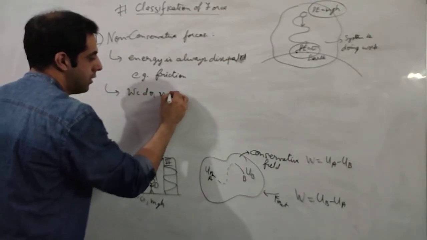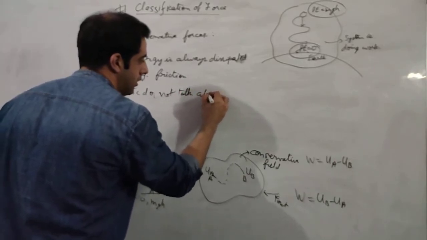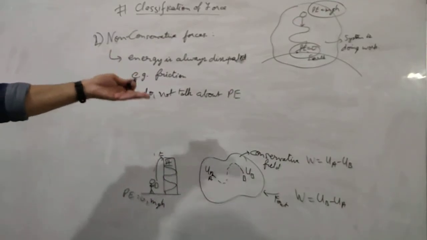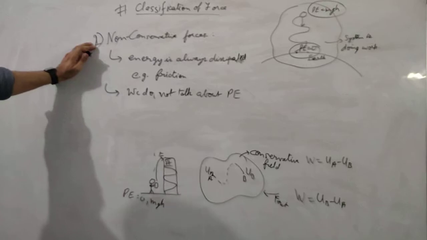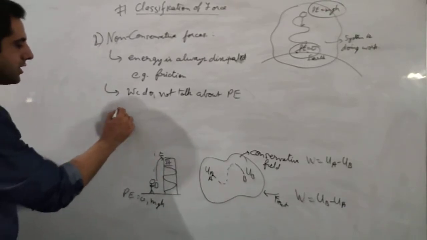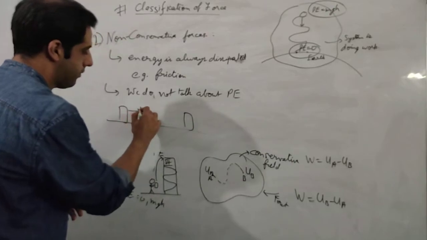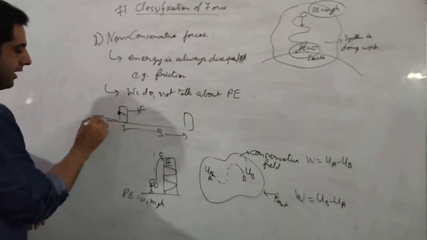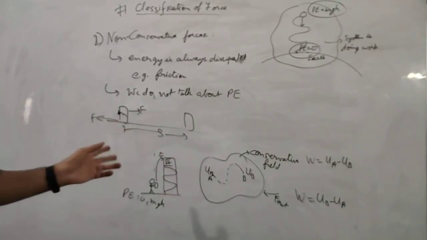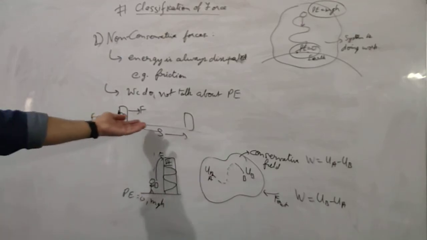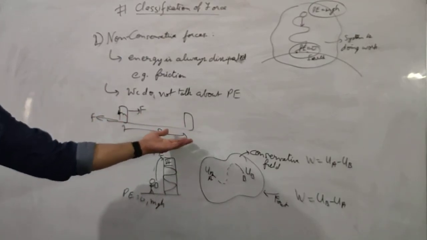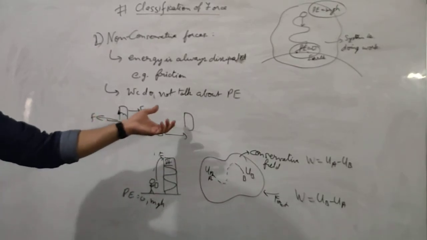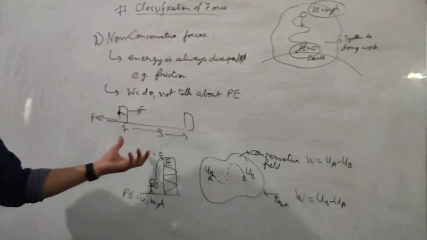And another point that we can say is that in this non-conservative field, we do not talk about potential energy. Potential energy is for conservative field only. It is a stored form of energy. In non-conservative forces, we do not talk about potential energy. Again, you can do the same example of what we did, that force is applied to displace this object here, and there will be a friction force. Now, in this point, is there any potential energy in the system? There is no potential energy. Both the positions, initial and final position, are on the same level. So there is no gain or loss of potential energy, but there will be a loss of kinetic energy. There is a loss of dissipated energy because of this friction.